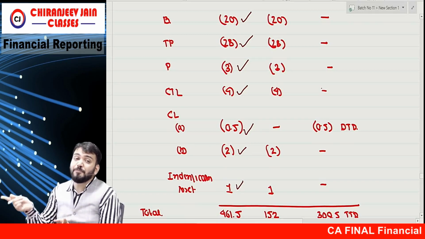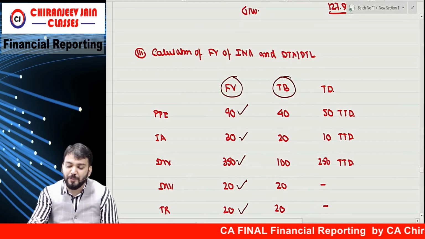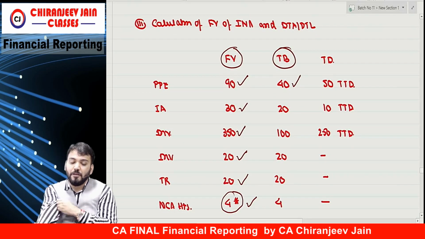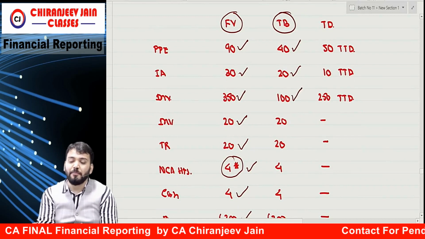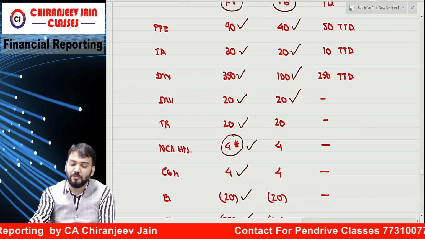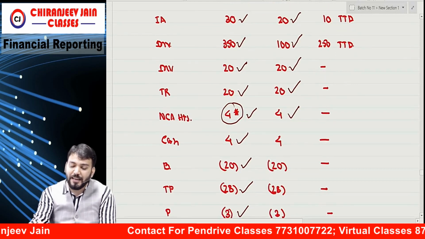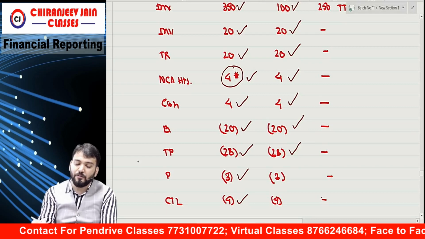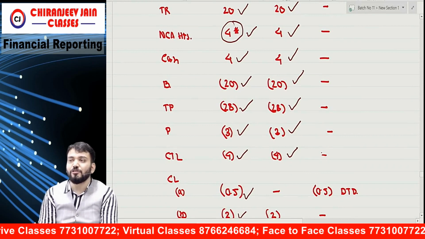Correct. Tax base they have said will be equal to what? Carrying amount. So check the tax base. PP is equal to carrying amount. Intangible also carrying amount. Inventory also carrying amount. Investment also carrying amount. Trade receivable also carrying amount. Non-current asset also carrying amount. Cash also carrying amount. Borrowing also carrying amount. Trade payable also carrying amount. Provision also carrying amount. And current tax liability also carrying amount.